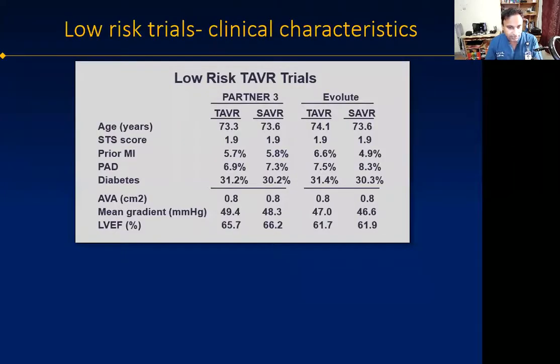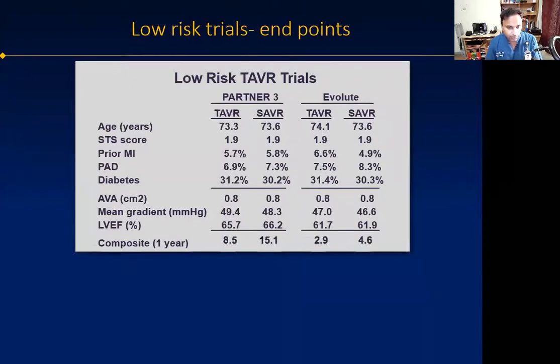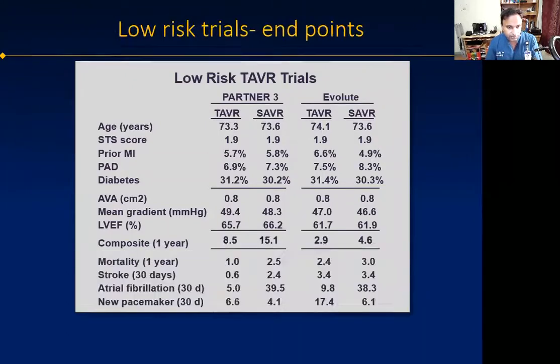So these are the salient baseline characteristics of both the studies. The mean STS score was 1.9. The mean age was similar at 73 and 74 years. The primary composite endpoint was lower for TAVI in both the studies. TAVI was associated with significantly lower rates of atrial fibrillation, but the rate of pacemaker implantation was found to be higher for TAVI in the Evolut trial.